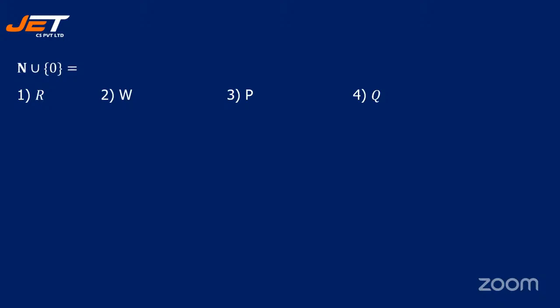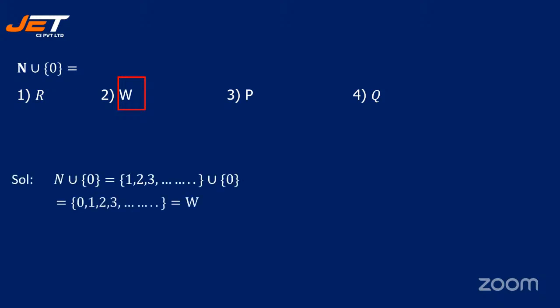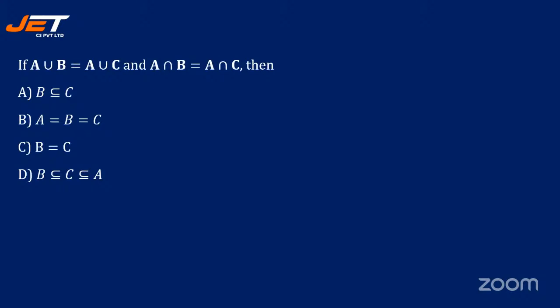N union O is what? Is it R, W, P or Q? Okay, take 1 minute to think about this. N union O is equal to R, W, P, Q. And the answer is W, option 2. Okay. Right? Because it's 1, 2, 3 and so on. It's a union of 0. So 0, 1, 2, 3 and so on is nothing but W. Okay. See the next question.